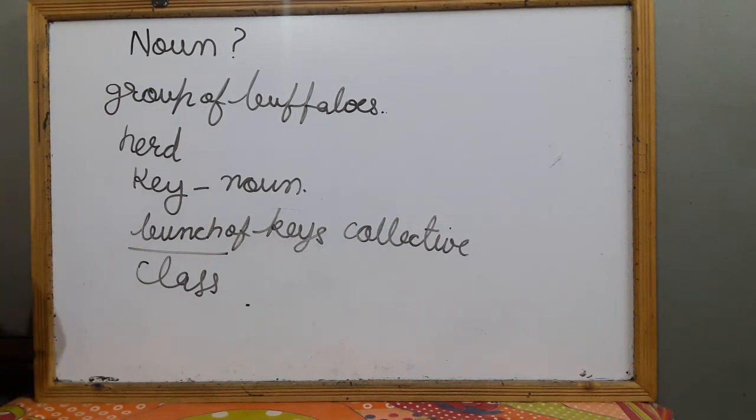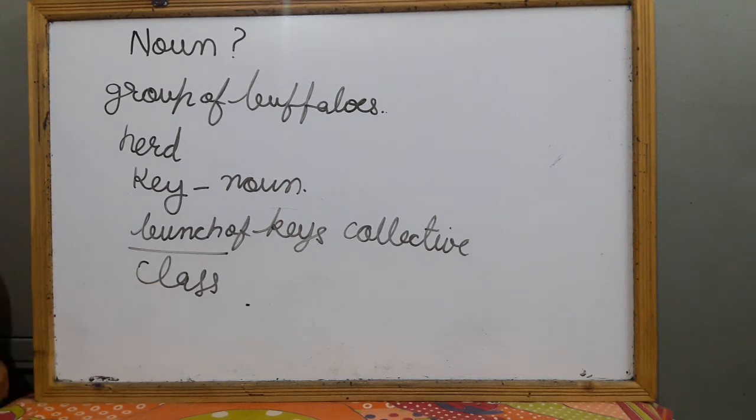So bouquet, what is a bouquet? Bouquet is a group of flowers. So these all are collective nouns. So I think now it is clear to you that when we talk about any collection, any group of things, animals, places or persons, then that noun is called collective noun. A collection of something is known as collective noun.